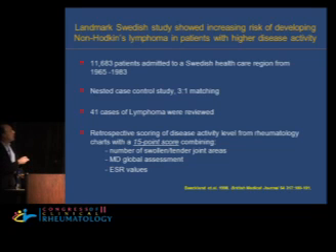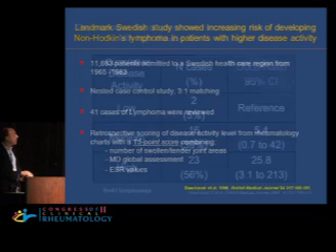So this was looking at a 12,000-person Swedish database. It was a nested case control study with 3-to-1 matching. There were 41 cases of lymphoma, and what they did basically is they designed their own scoring system to measure mild, moderate, and severe disease.